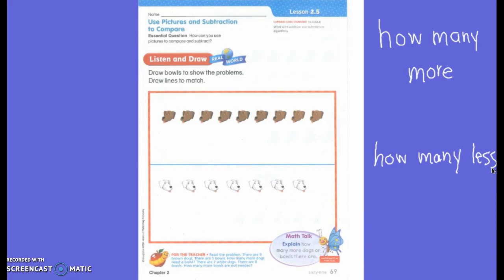Do I want to know how many I have? No. I want to know how many more or how many less. It is extremely important that we know those words, because if we don't, then we're finding something different.